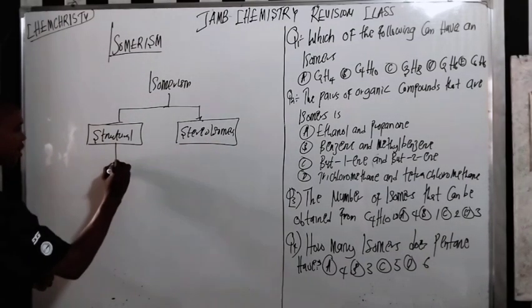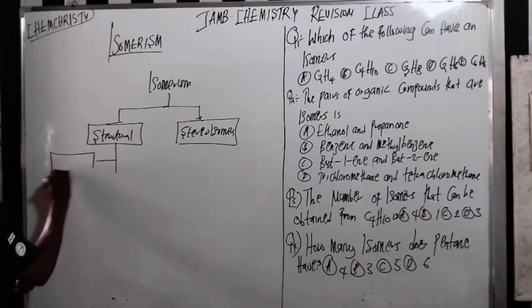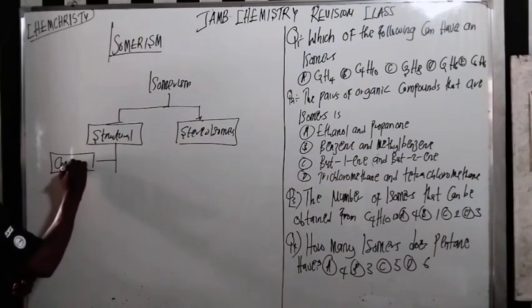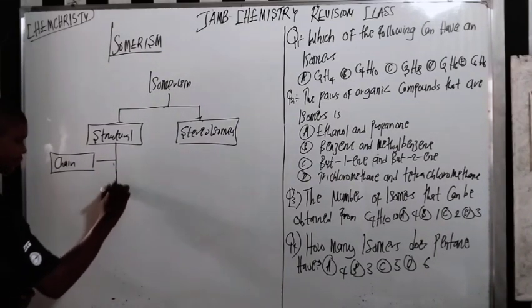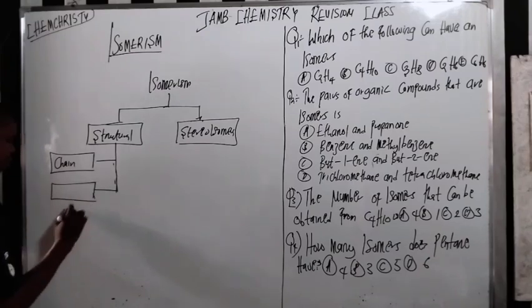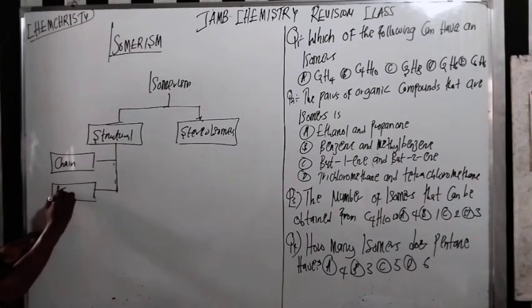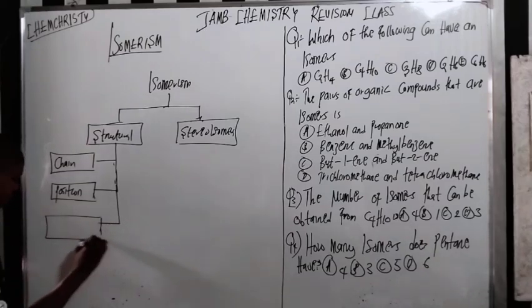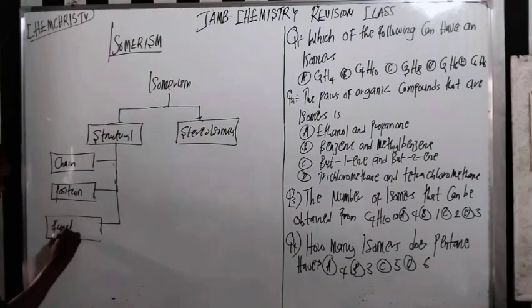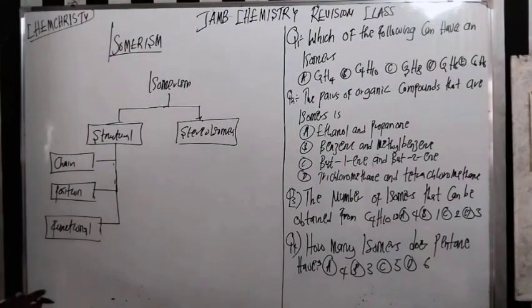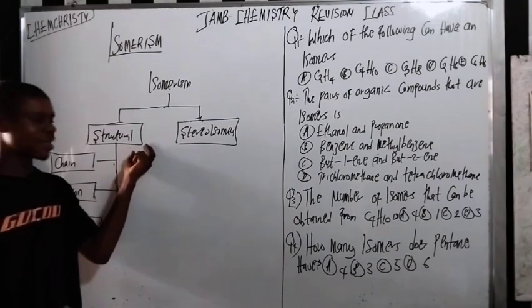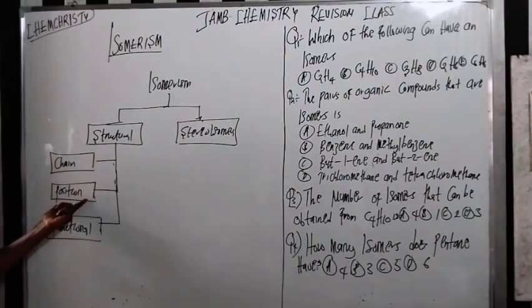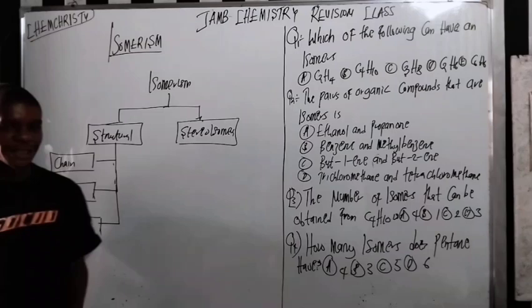Here we have the chain, the position, and the functional. So we're talking about structural isomerism: chain, position, and functional group isomerism.